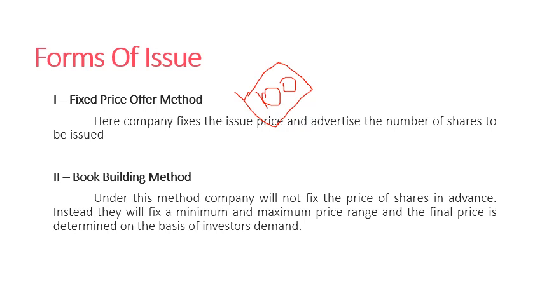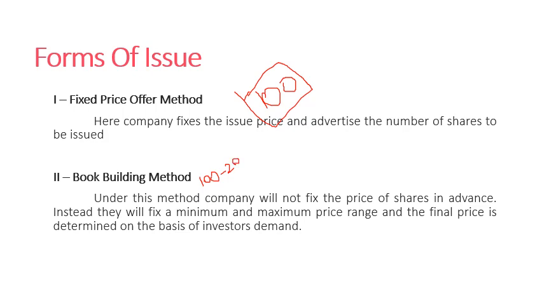Under this method, company will not fix the price of shares in advance. They will not disclose the exact price of the shares. Instead, they will fix a minimum and maximum price range, and the final price is determined on the basis of the demand on those shares. So here they will say that our shares' minimum price is rupees 100 and the maximum value is rupees 200.